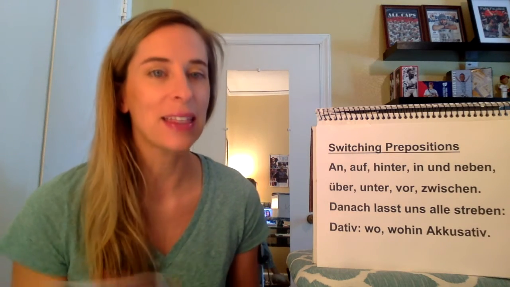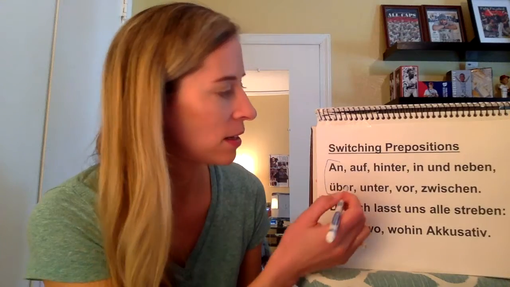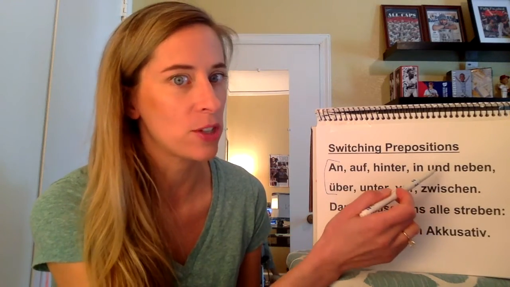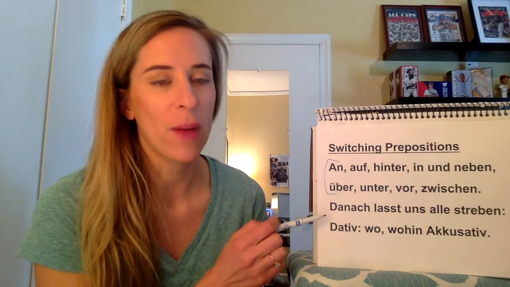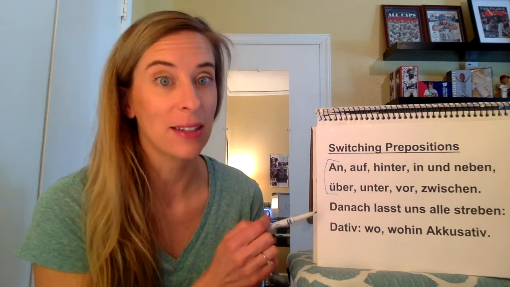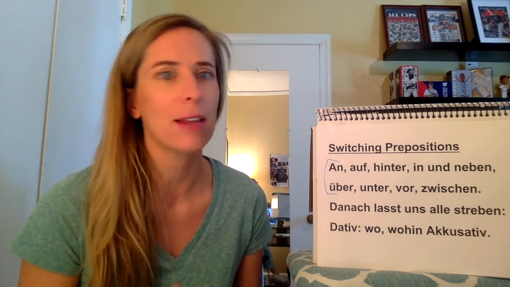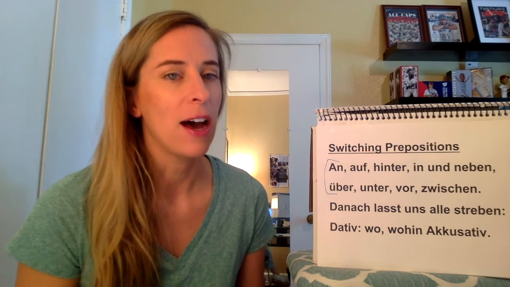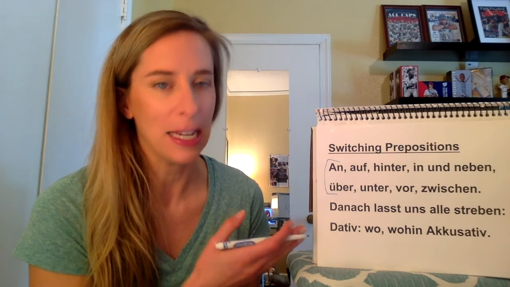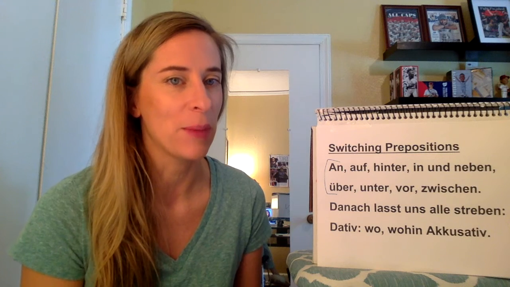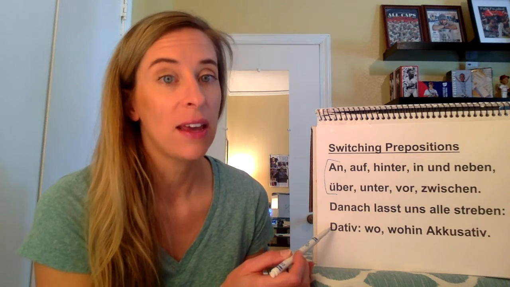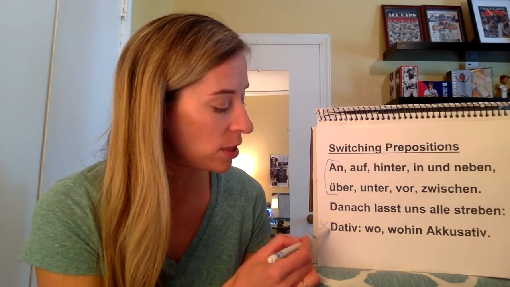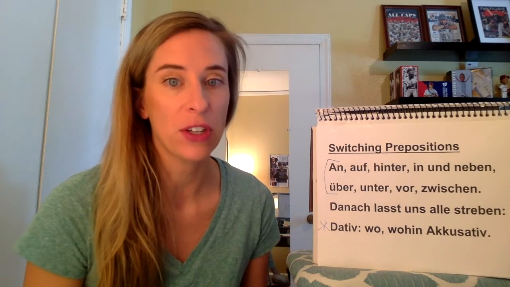And so we see the list of prepositions here. No, there's an und there. That's not a preposition. And then we have this line. That's a line from the national anthem text. And so that means, like, let us all strive. And so that's just an added line to the song to help it flow. And then we have this line, which is very important for remembering how they're used.